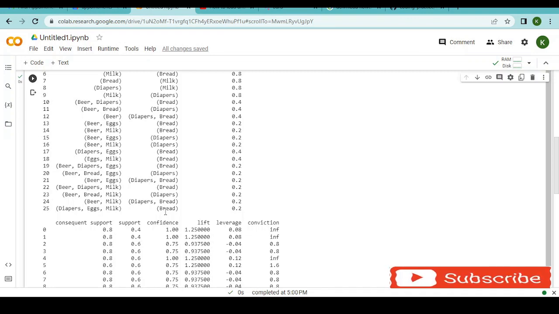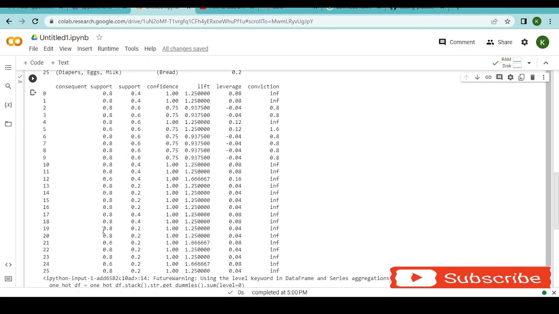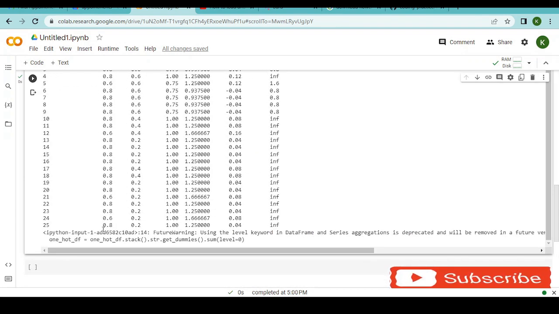Let us first go to what we are calling the antecedent support, which is 0.2. This means that you buying bread doesn't necessarily mean that you had already bought diapers, eggs, and milk. It's actually 0.2, very low. But what are the chances that if you have bought diapers, eggs, and milk, you're also going to buy bread? That is the consequent support. Transaction number 25 says that it is 0.8. This is very strong.